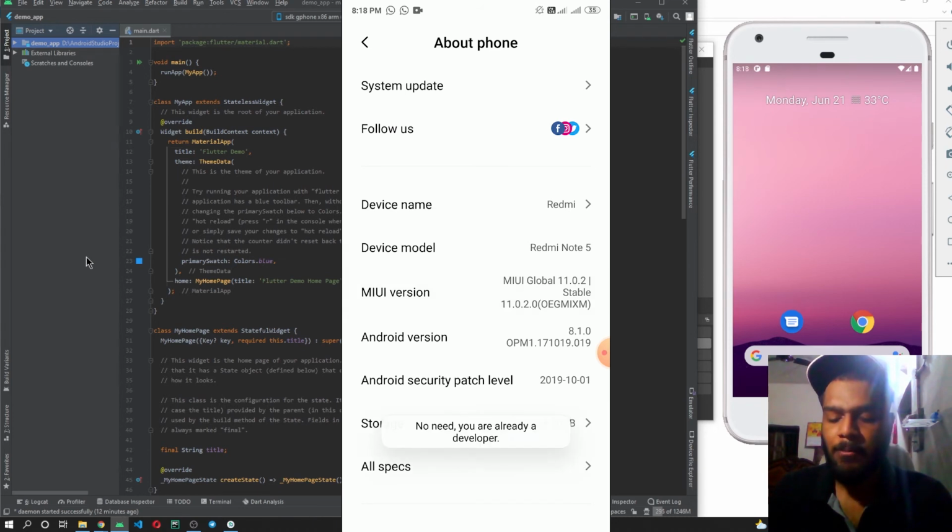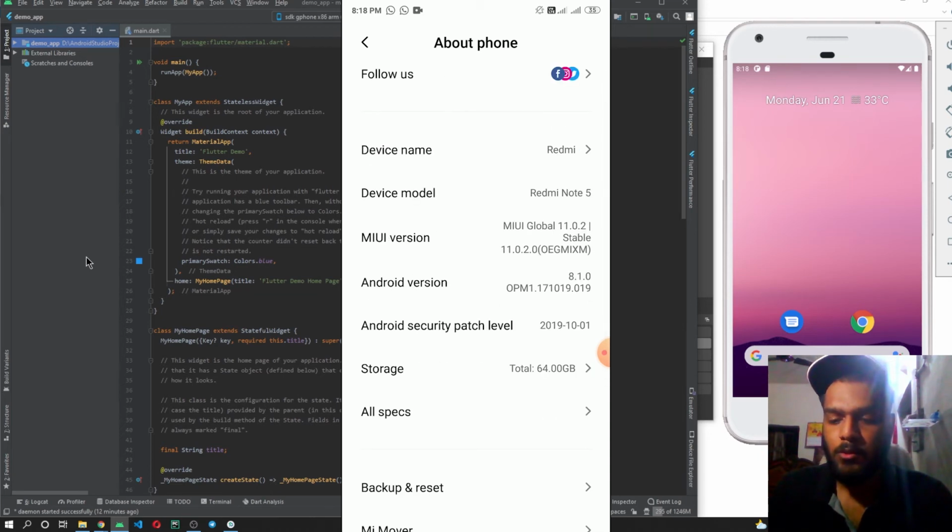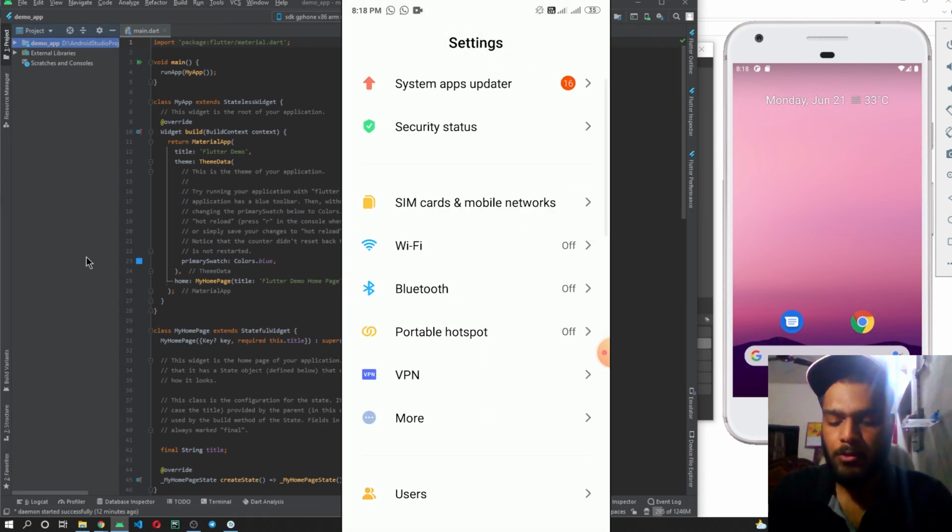As I have already enabled the developer mode over here, it is showing me that no need, you are already a developer. But for you, if you are not a developer, clicking 7 times will enable developer mode for you. So let's see how the developer mode looks.